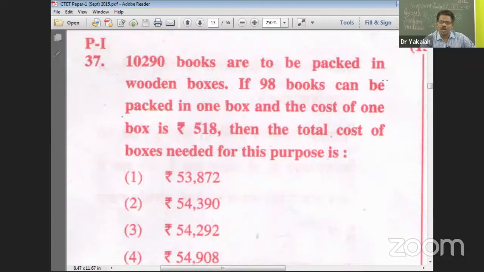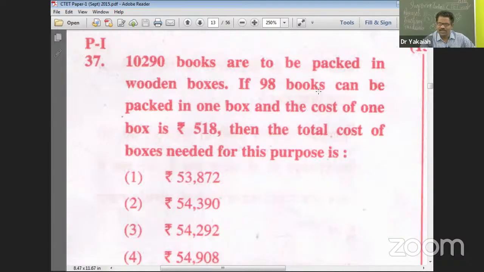10,290 books are to be packed in wooden boxes. If 98 books can be packed in one box and the cost of one box is 518 rupees, then the total cost of the boxes needed for this purpose is? Total this many books are to be packed in wooden boxes.